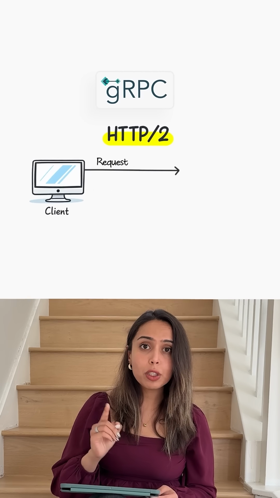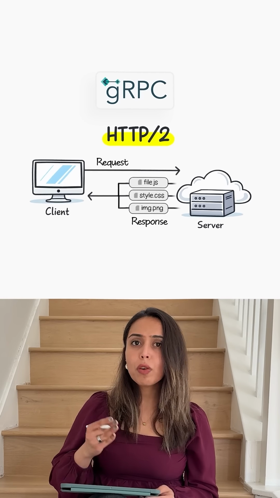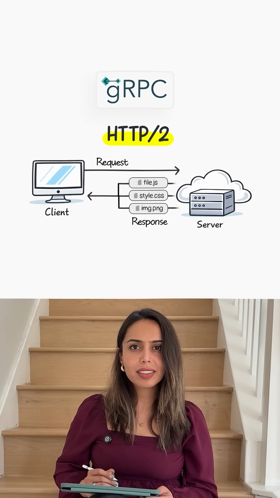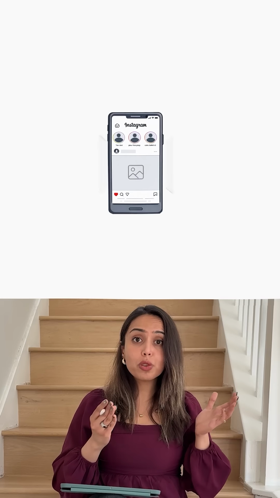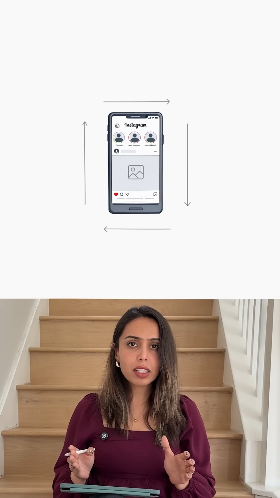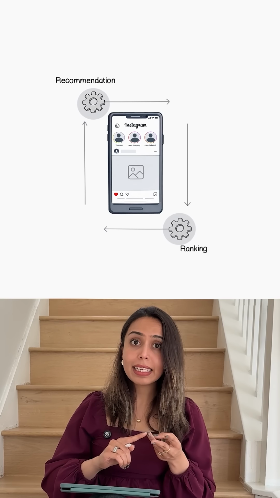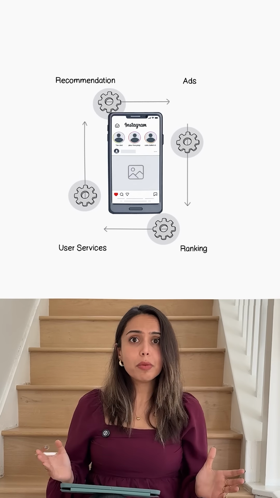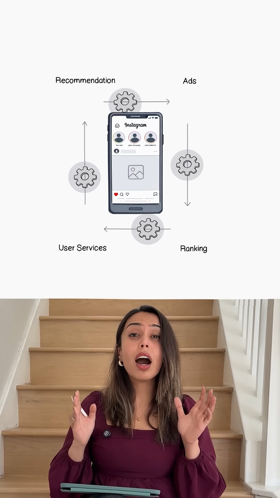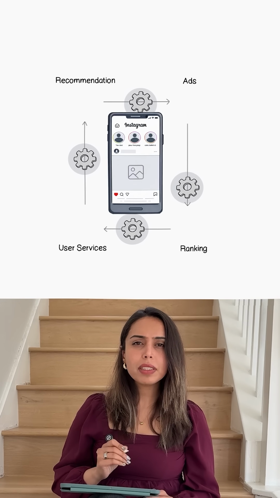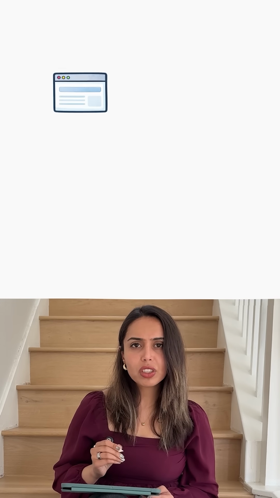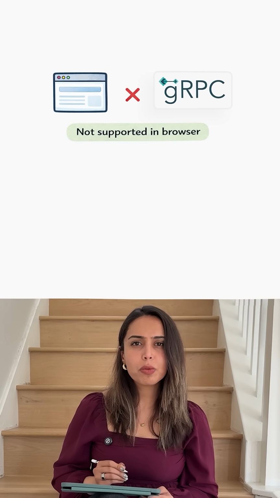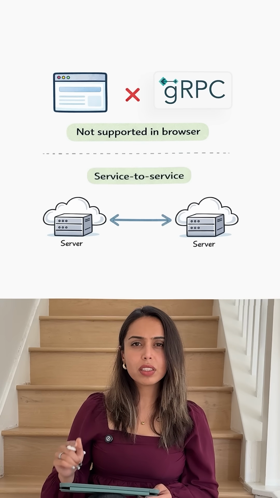gRPC uses HTTP/2 under the hood, which is very beneficial for persistent connection and streaming use cases. As an example, when Instagram loads your feed, multiple internal services are involved, like recommendation, ranking, ads, user service, and many more. These services are calling each other hundreds of times per request. gRPC handles it efficiently. The limitation with gRPC is that you cannot use it directly from your browser. It is mainly for internal services talking to each other.